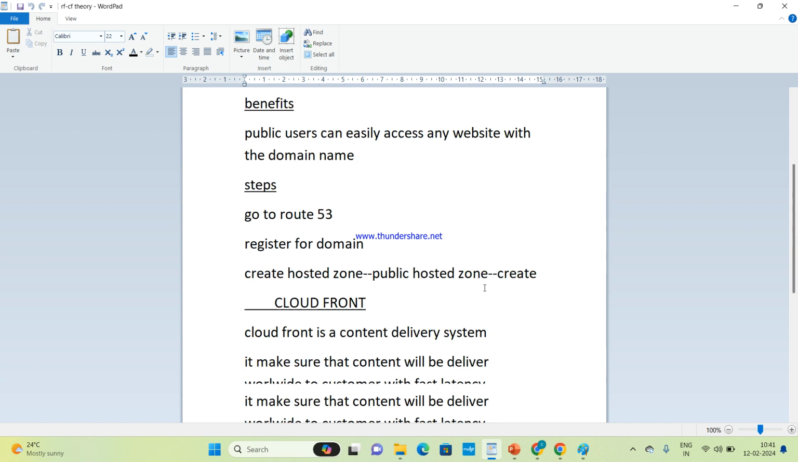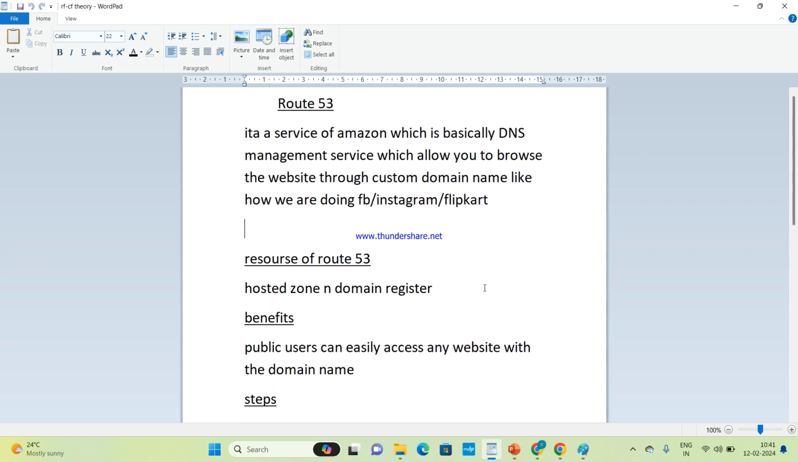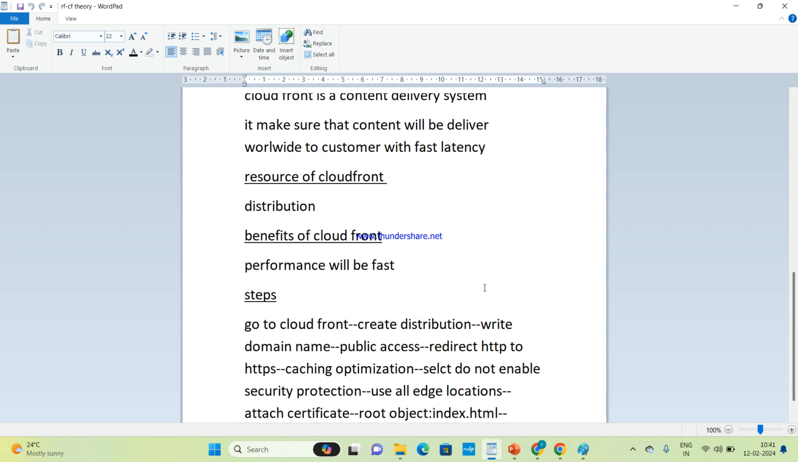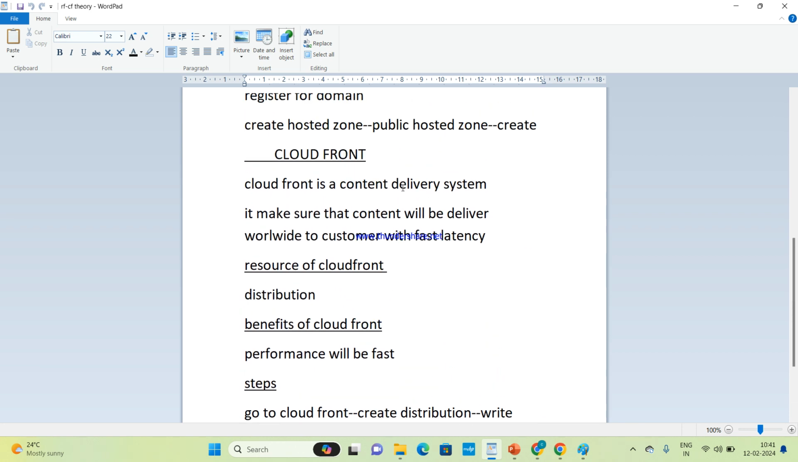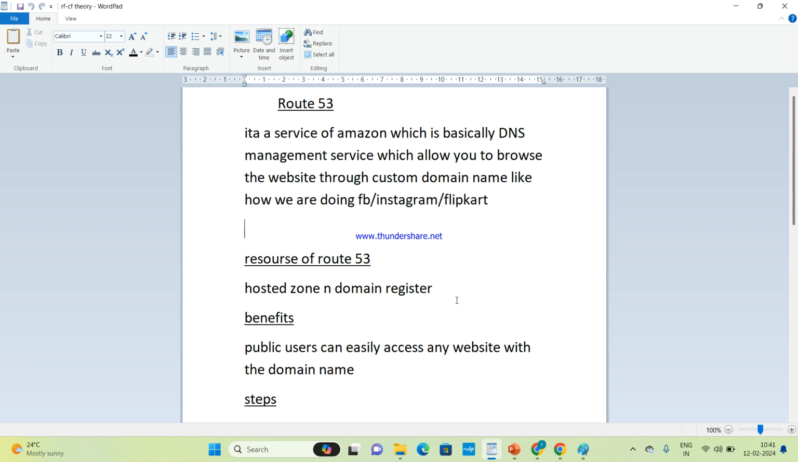Yes or no? Okay, so I'm giving you all 5 minutes. Please revise Route 53, and if you have any doubts, please feel free to clear them. Then we are going to start the other service, that is CloudFront. So thank you everyone. This is all about Route 53.